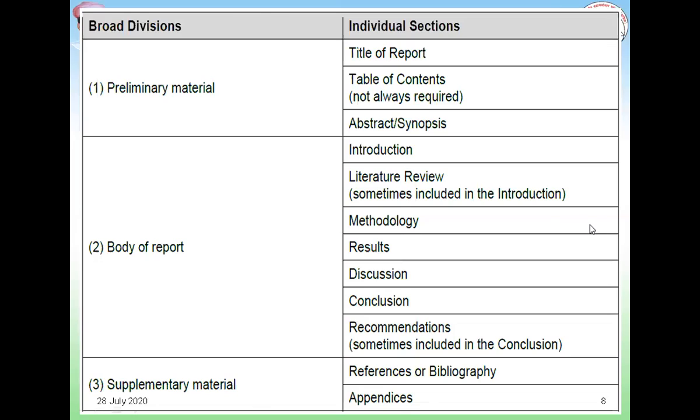Then after the literature review comes your methodology or experimental part. In the methodology or experimental part, if you are using a known and established method, you need not describe it in detail. But if you are going to use any new technique or new method, you are required to explain that method in detail, because you are the first one using that method. So a fellow researcher who is going to follow you in that area of research should be able to reproduce exactly what you have done.